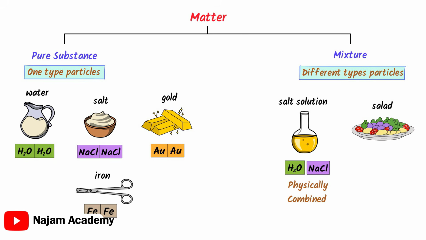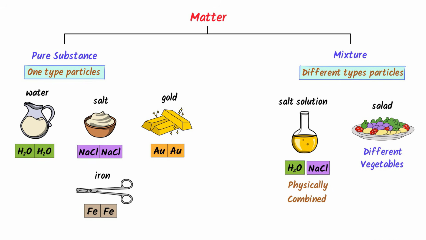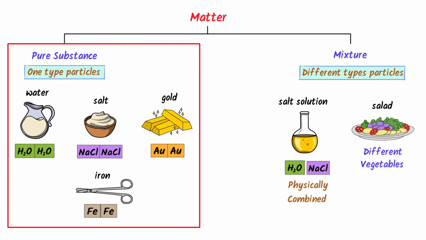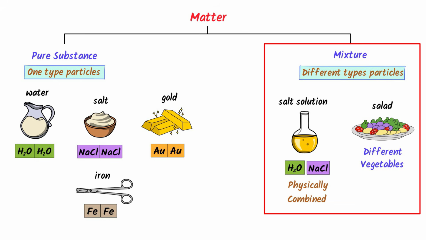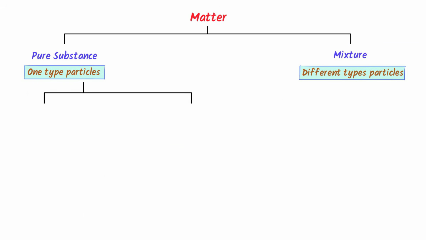Secondly, we can see that salad is made up of different types of vegetables which are just physically combined, so salad is also a mixture. Thus remember that pure substance is made up of only one type of particles, while mixture is made up of different types of particles. Now pure substances are further divided into two types, element and compound.